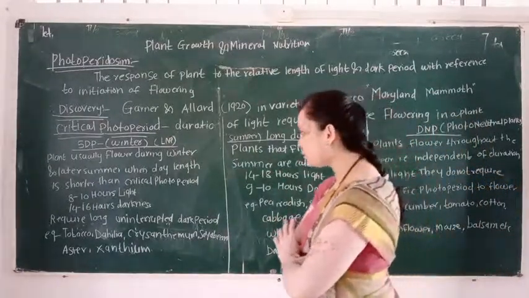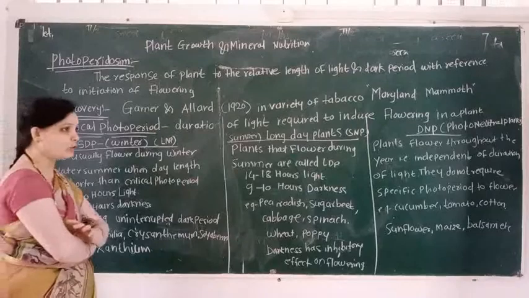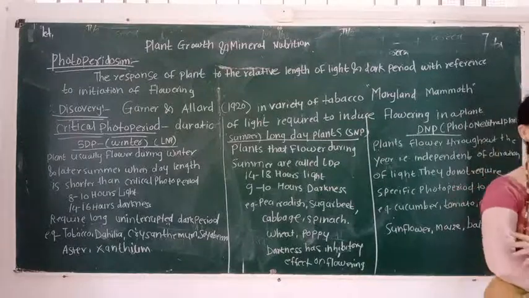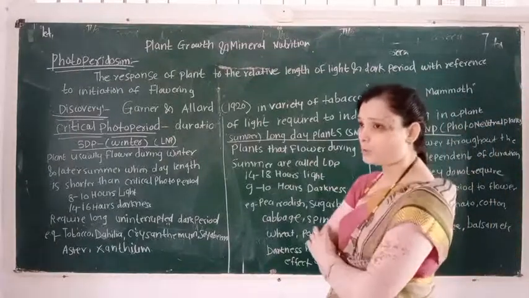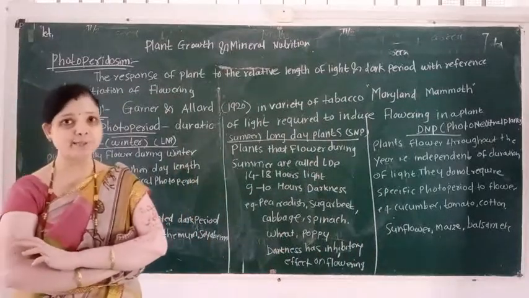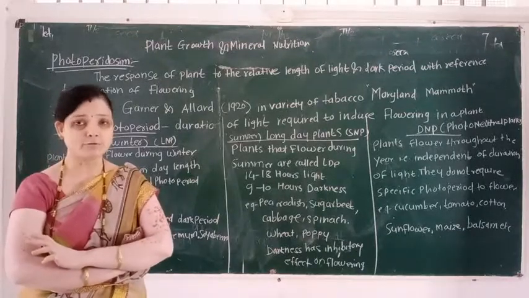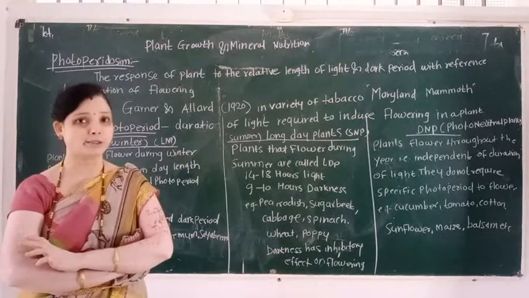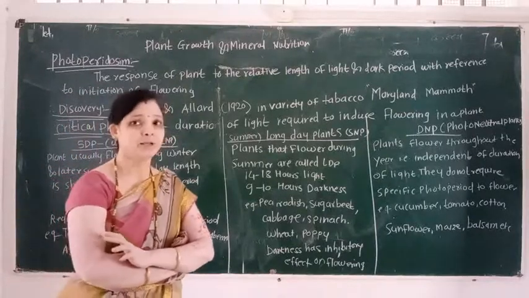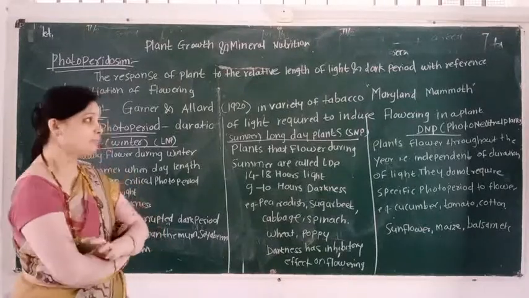What is photoperiodism? The response of a plant to the relative length of light and dark periods with reference to inducing flowering is known as photoperiodism. Who discovered photoperiodism? In 1920, American breeders Garner and Allard discovered the term photoperiodism. They used a sample plant, the tobacco plant, also known as Maryland Mammoth.